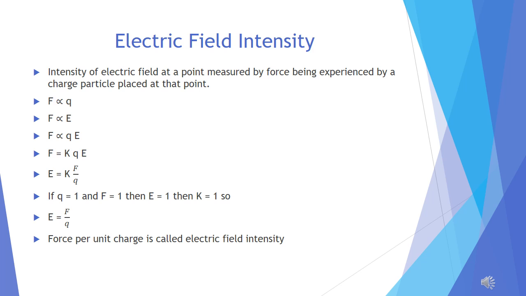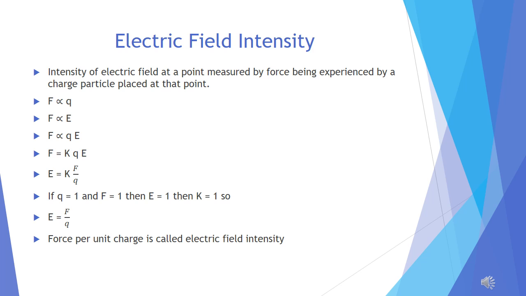Now combine these two equations, then F is directly proportional to QE. If we remove the proportionality sign, then F equals K QE.